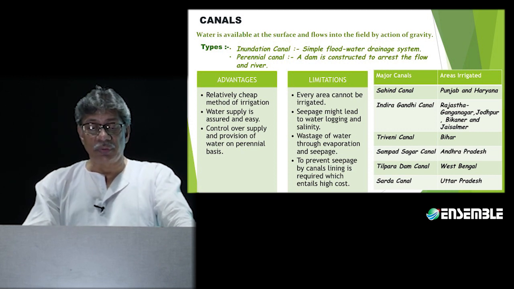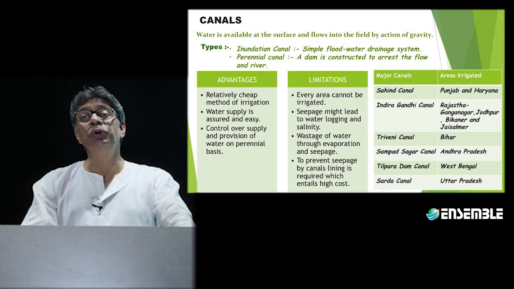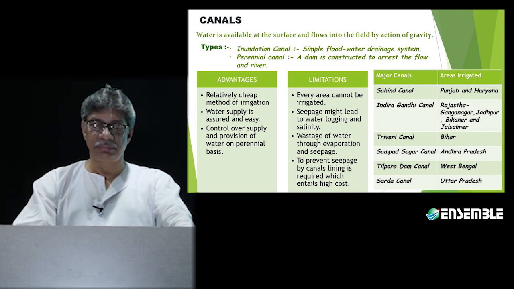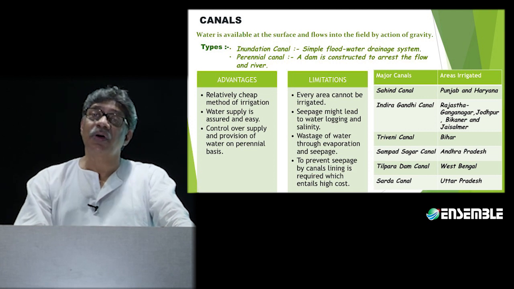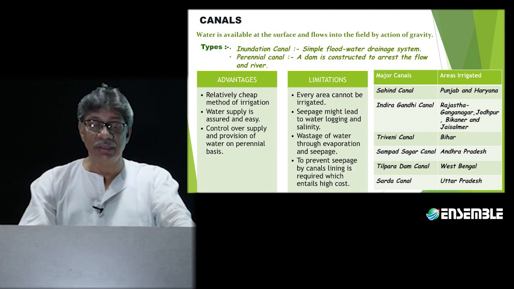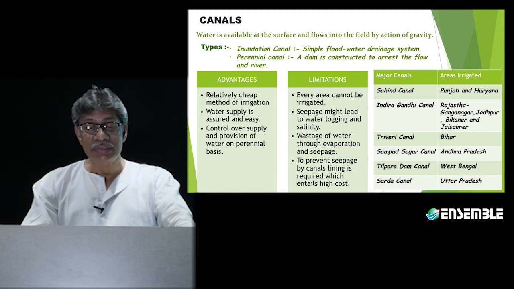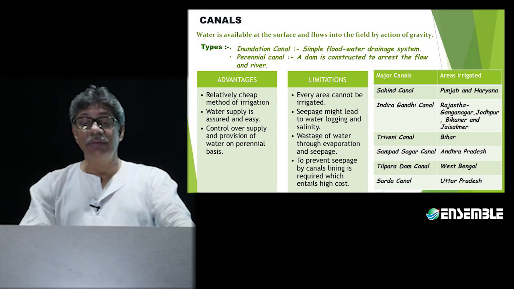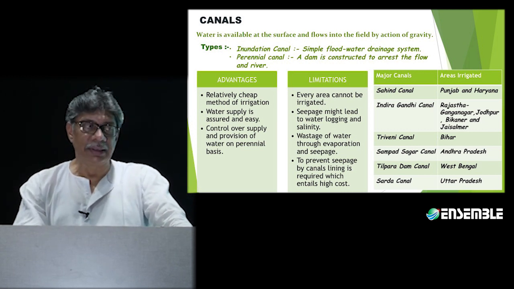The third is wastage of water through evaporation and seepage. Of course, if the water table is deep, all the water from the canal will seep down. So once you make a lining, the cost will increase even further. Then again, to prevent seepage by the canals, lining is required, which again will entail some amount of higher cost.